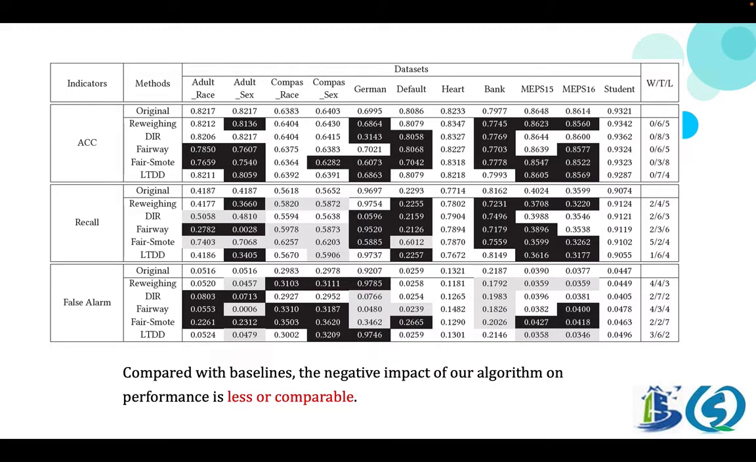To compare the effects of different models on the performance loss, we compare our method and baselines with the results of the original classifiers without applying fairness algorithms. Generally, our method has losses to the performance of the original classifiers. In terms of accuracy, recall, and false alarm, our method significantly damages the performance of the original models in 10 out of 33 cases, which is less than 3 out of 4 baselines.